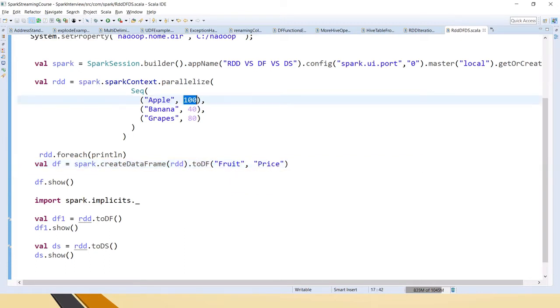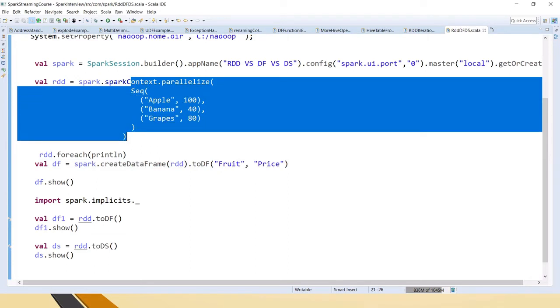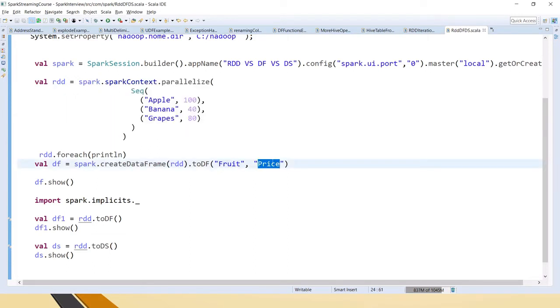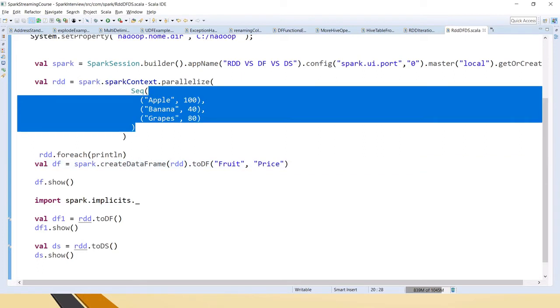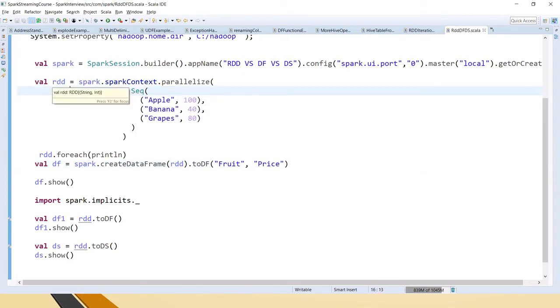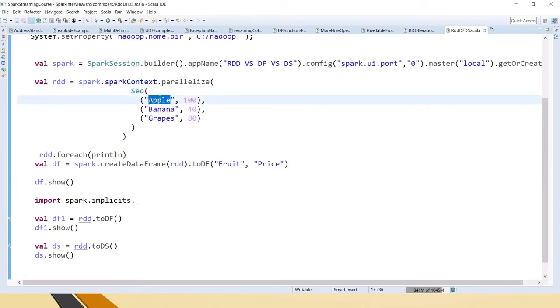So now if you see here, there are no column names. Using this toDF function, we can give column names to this data. If I place the cursor here, hope you can see this clearly, this is RDD of string comma int, where string is this column and int is this column. So once this is created, the RDD is of type string and int. Similarly, if I place the cursor here, you can clearly see it is a data frame object.